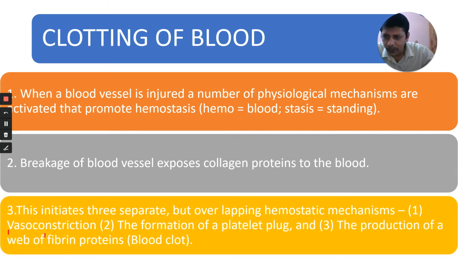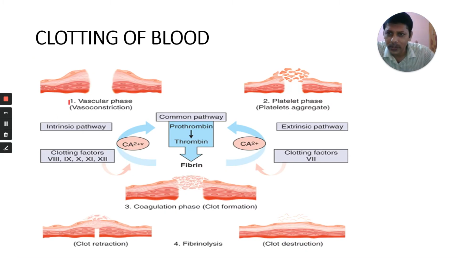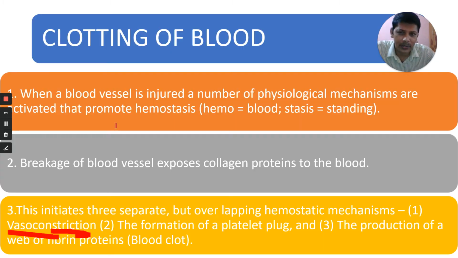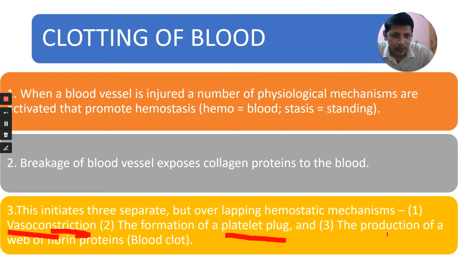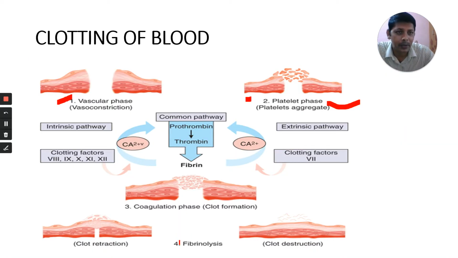What is the first step here? Vasoconstriction. Observe here, this is the first step. Come to the second one, formation of platelet plug. Come here, this is the formation of platelet plug, the second step. And come to the third one. What is the third one? The web of fibrin proteins, that is blood clot. You can observe here production of a network of fibrin protein, that is the clot formation. This is the third step.